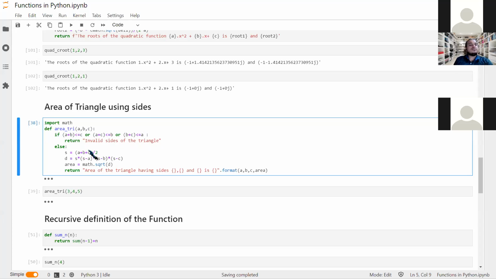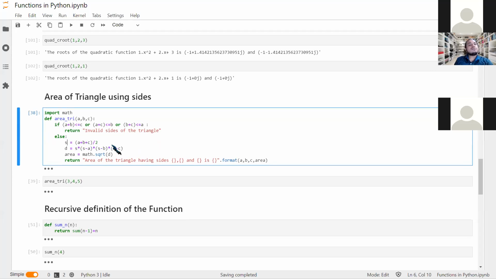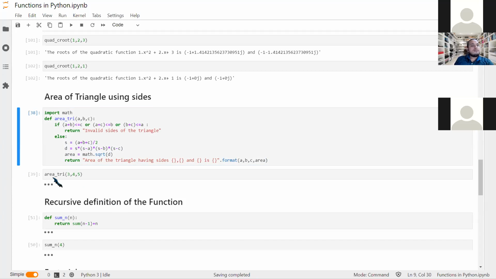What does the else do? If we have just checked that these sides are not invalid, and the sum of the two sides is greater than the third side, then we go to the next part where we know this is s from Heron's formula, we apply this, and then we take the square root, and we get the area. And in return, I'm using format here. Okay, if we run it, what do we get?